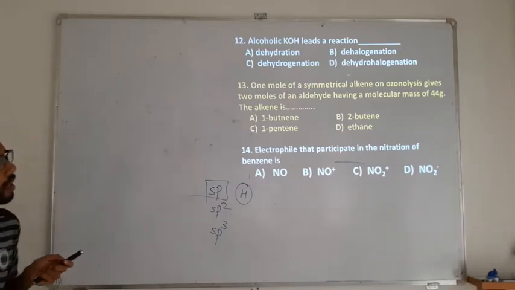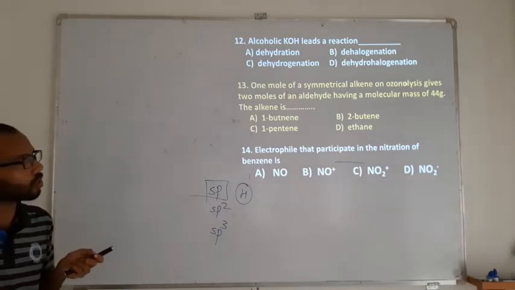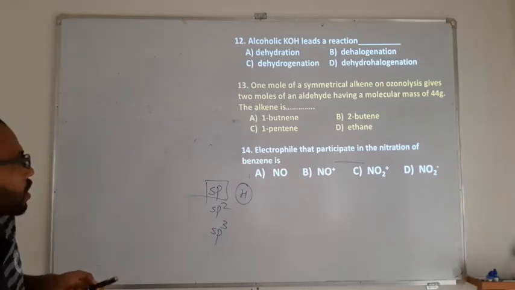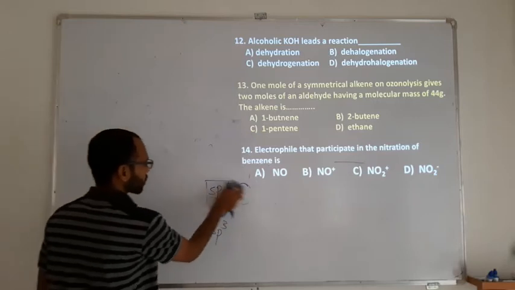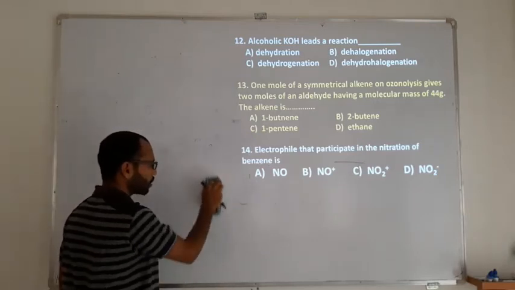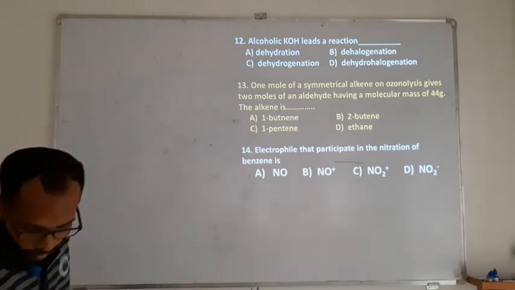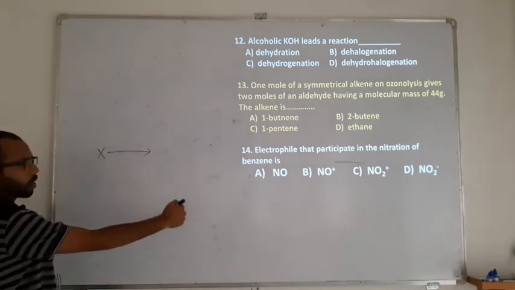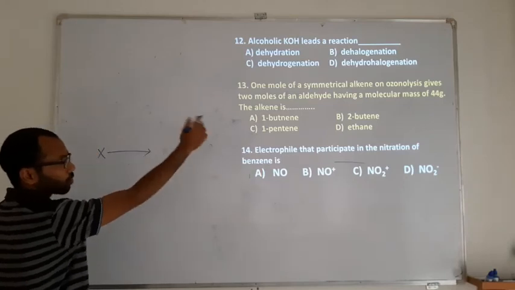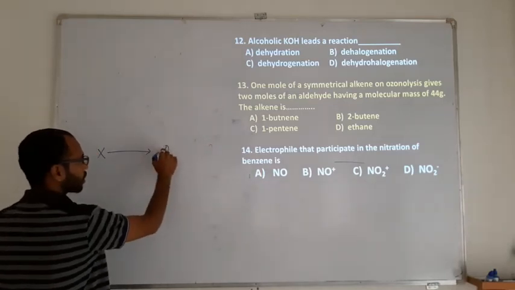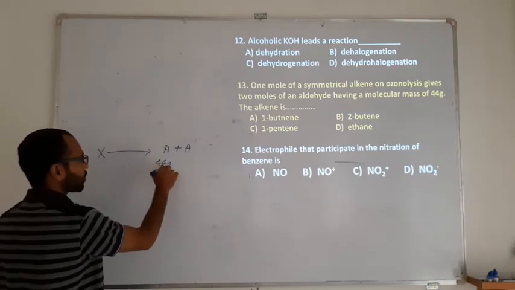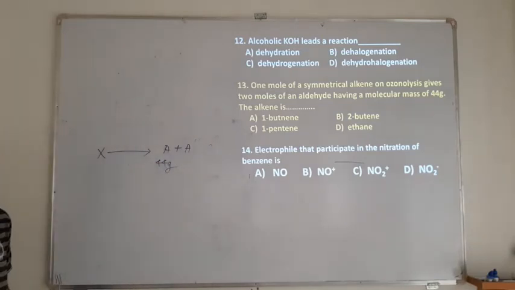Then, 1 mole of a symmetrical alkene on ozonolysis gives 2 moles of aldehyde, having a molecular mass of 44 gram. The alkene is? So this is a quantitative based question. You have X as a reactant which upon ozonolysis forms 2 moles of aldehyde, say A plus A, and each has a molecular mass 44 gram.